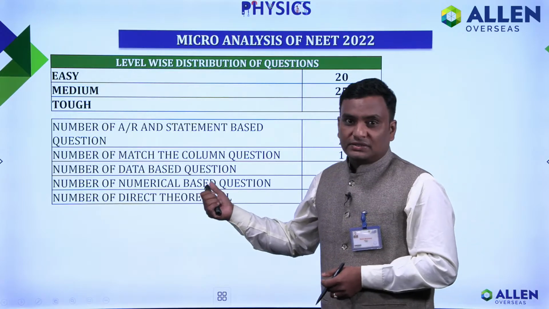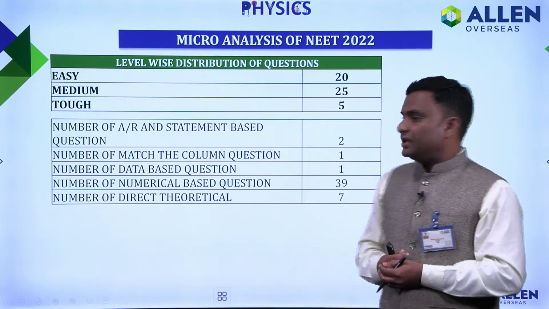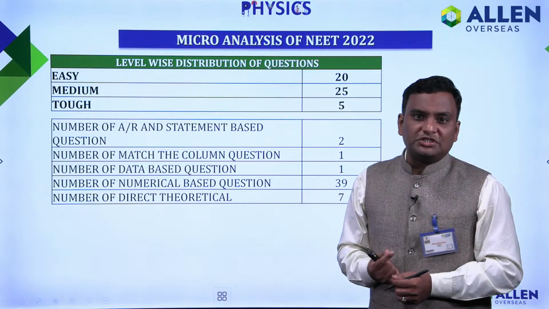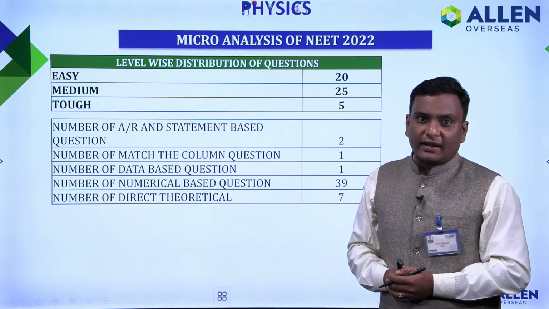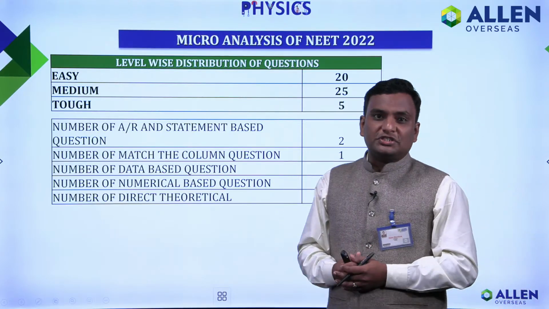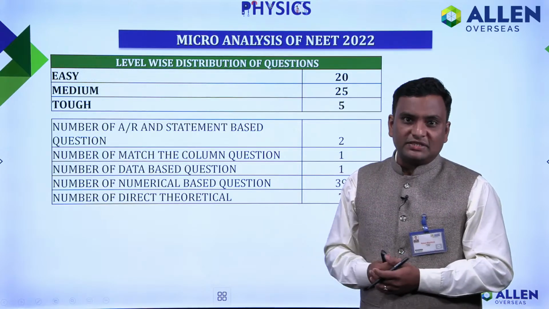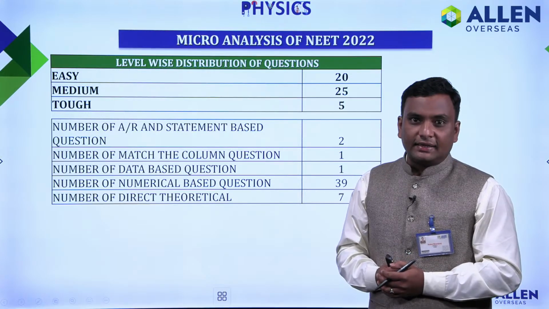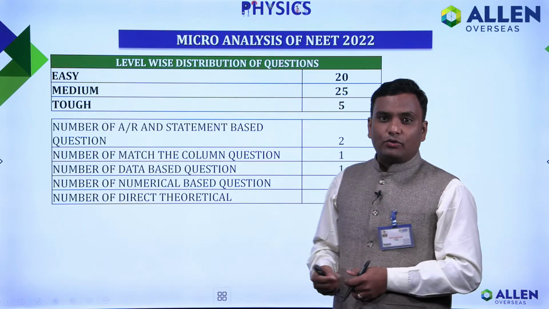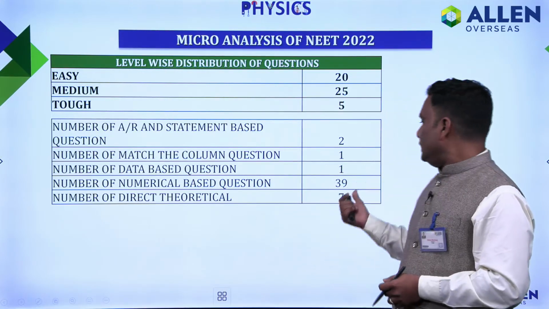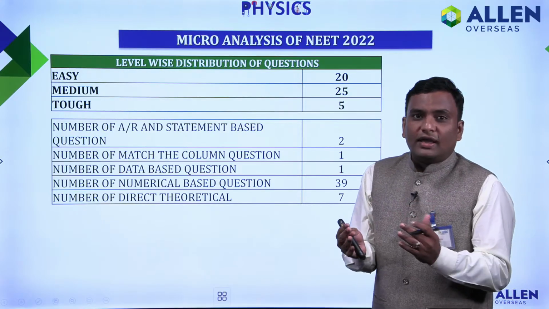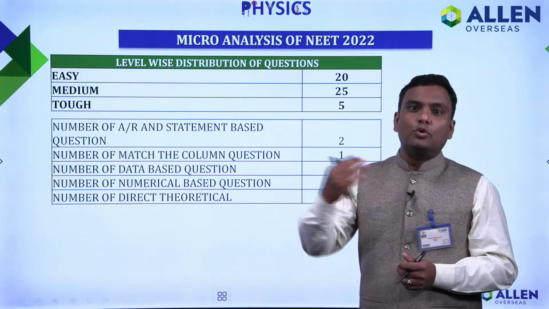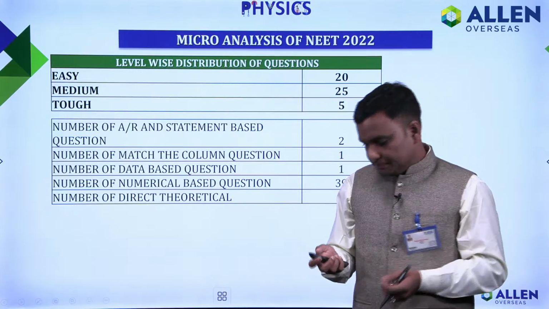Fact based questions, I think there was only 1 question directly based on a fact. Most of the questions were numerical based in physics, close to 39 questions, and the number of direct theoretical questions was only 7. So overall I can say the physics paper was more numerical based as usual.